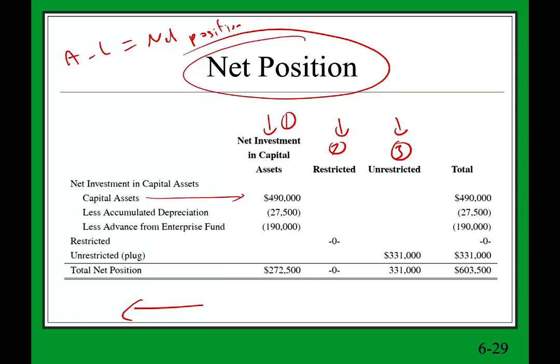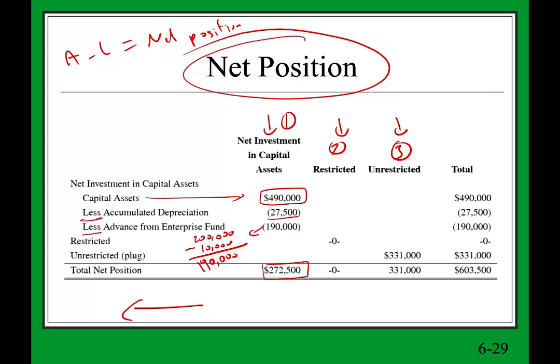But basically, we have investment in capital assets. We have capital assets of 490,000. This is what we bought, minus accumulated depreciation, less advance from the enterprise fund. Remember, they lend us the money specifically to buy the asset. Okay, and why 190? Why not 200? Because we already paid down $10,000. So what's left is 190 from the advance. So if we take the asset minus accumulated depreciation minus the advance from the enterprise, the net investment in capital assets is 272,500.